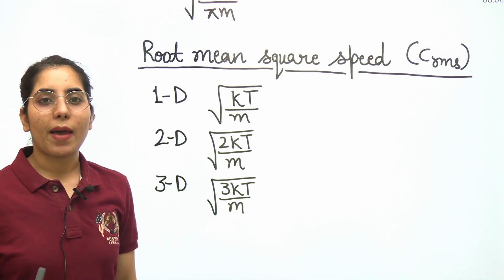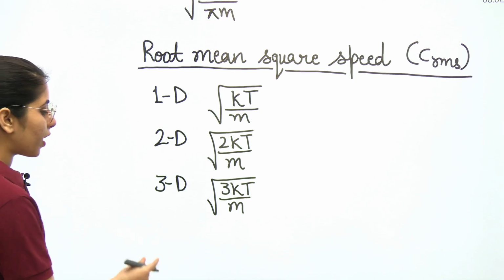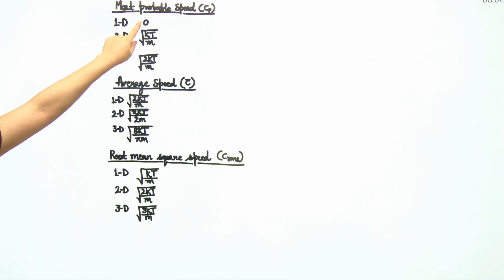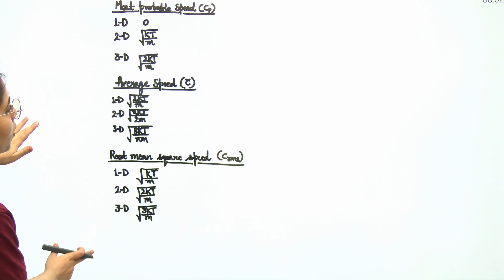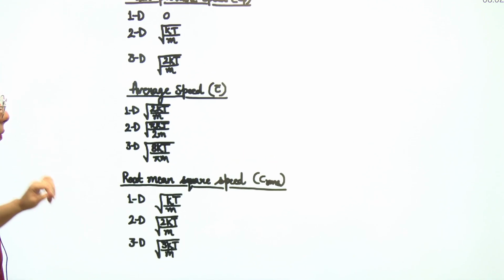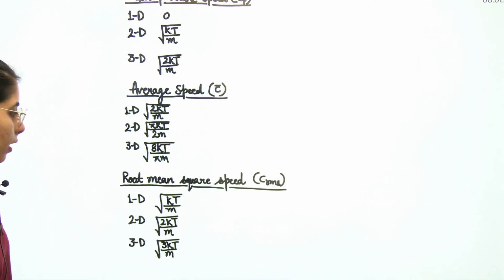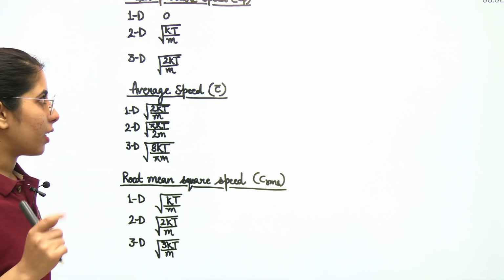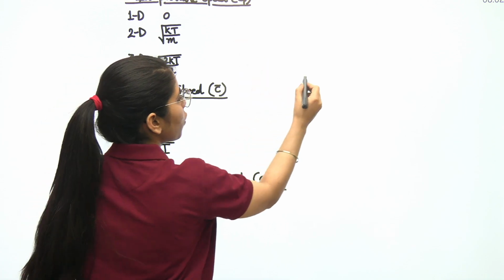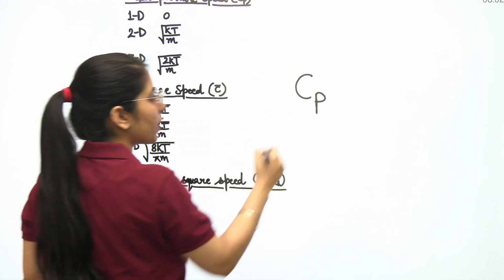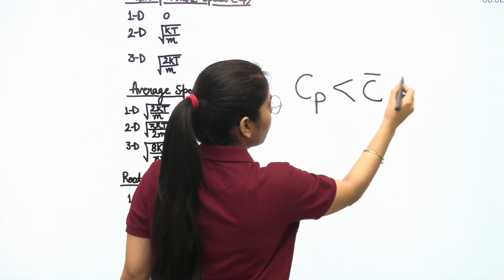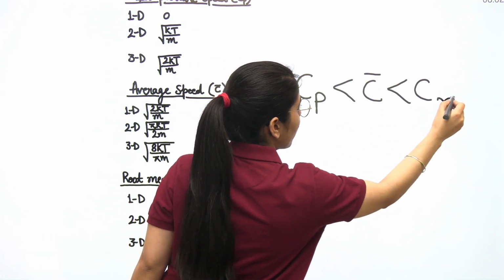Clear? For different dimensions. Now there is one more very important point I am going to tell you here. We have talked about most probable speed, average speed, and root mean square speed. So there is going to be a sequence among all these three. For example, CP, which we talked about first, will be less than C bar and will be less than CRMS.